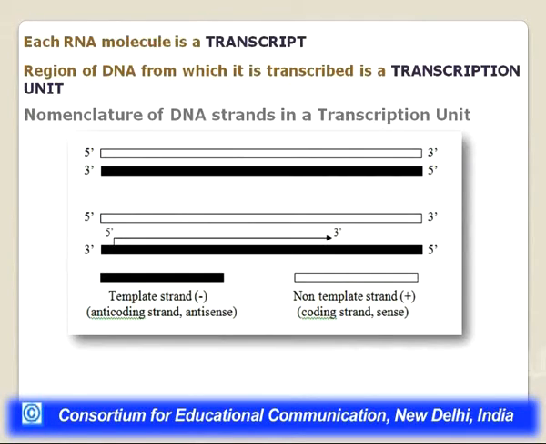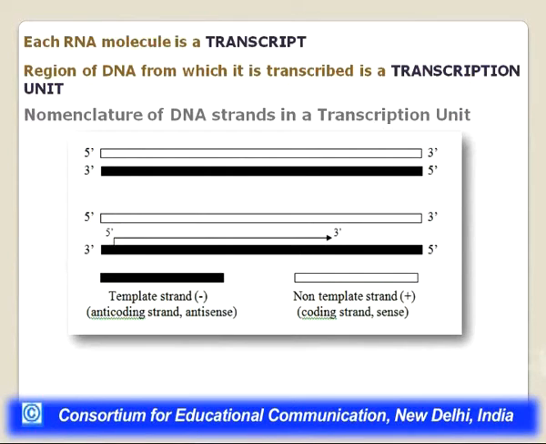Now certain nomenclature for these DNA strands is again very important to understand in a transcription unit before we move forward to the mechanism. On the top panel we show the double-stranded DNA, the 5' to 3' and 3' to 5' antiparallel polynucleotide chains, and when transcription is happening, it is happening only on one of the strands, as shown in the black strand. So the black strand is called the template strand. The one which is being transcribed into RNA is called the template strand, and the white strand which is not forming the RNA is called the non-template strand.